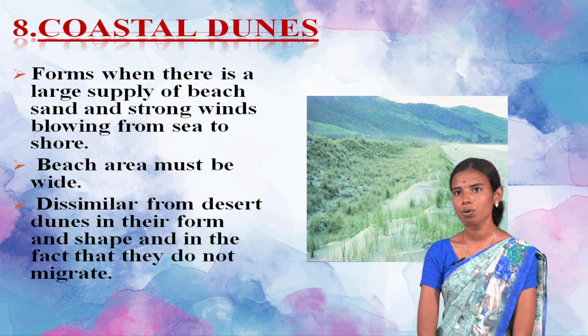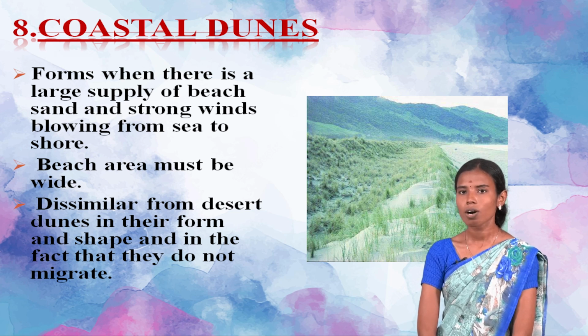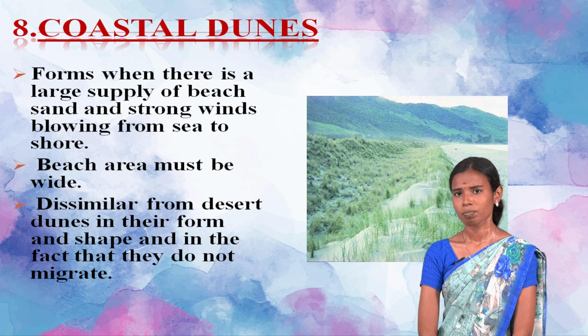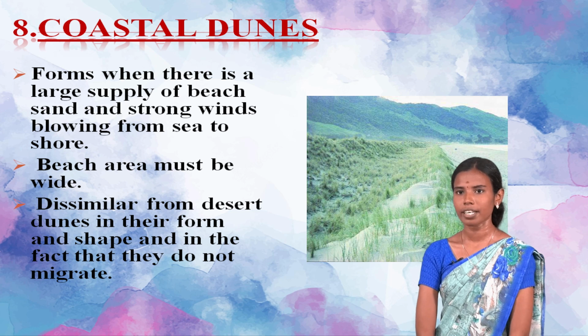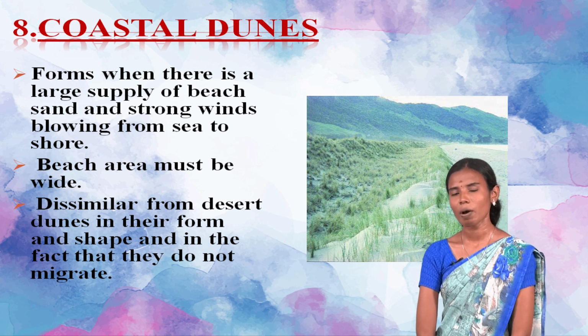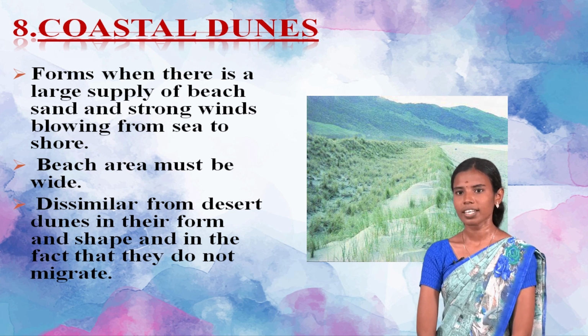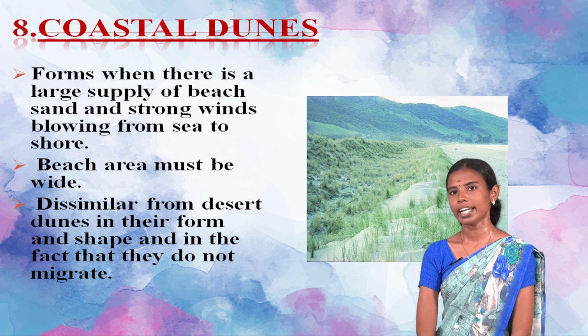Coastal dunes are mostly formed in coastal regions. They form when there is a large supply of beach sand and strong wind blowing from the sea to the shore. A wide beach area is a condition for the development of coastal dunes. They are dissimilar from desert dunes in their form and shape, and in the fact that they do not migrate.